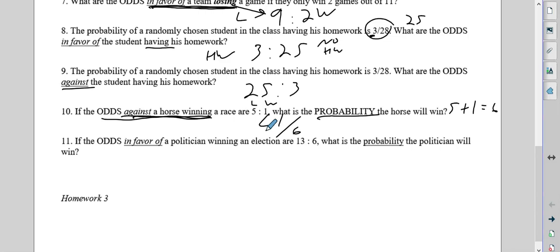If the odds in favor of a politician winning are 13 to 6, well, that's a win, that's a loss, because again, we're in favor of winning. Well, 13 plus 6 is 19. What's the probability the politician will win? We use the 13. And that's it.